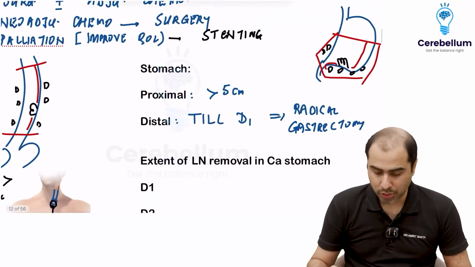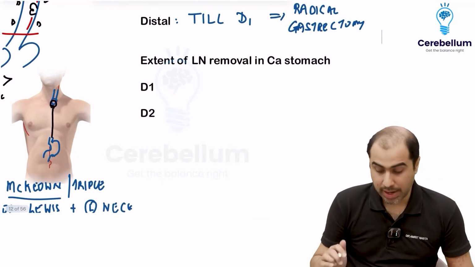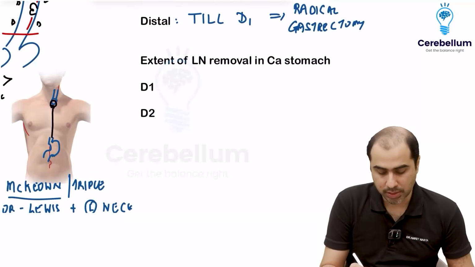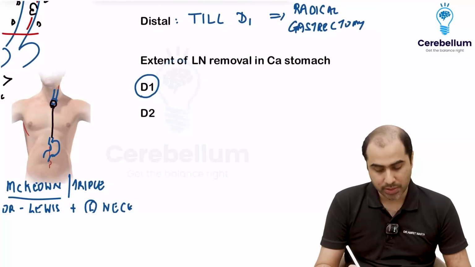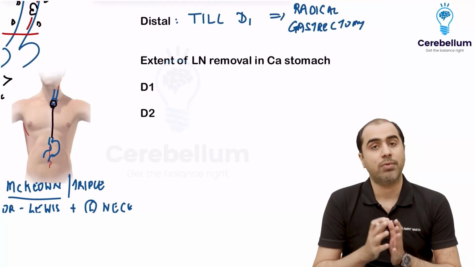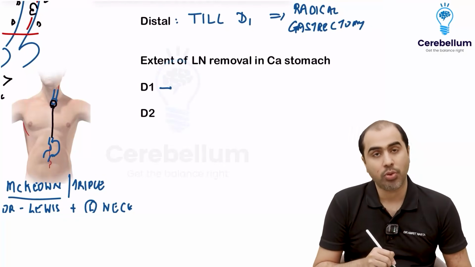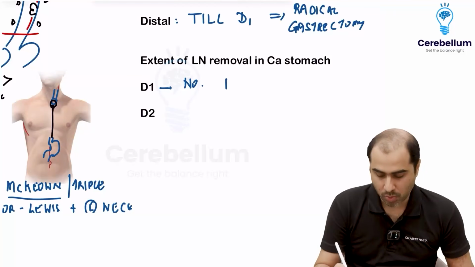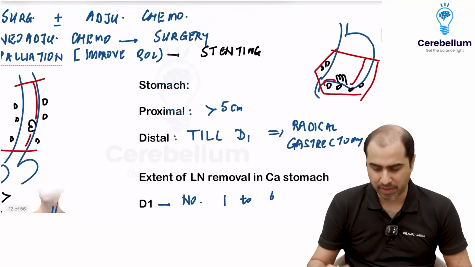Now there are two numbers you should know. The extent of lymph node removal is given by some numbers. That is called D1 or D2. Remember, here D1, D2 is not duodenum part 1, part 2. D1, D2 is talking about how many lymph nodes I am removing in the vicinity. D1 means I am going to remove lymph nodes in the vicinity which are given the numbers 1 to 6. So different lymph nodes are given different numbers.